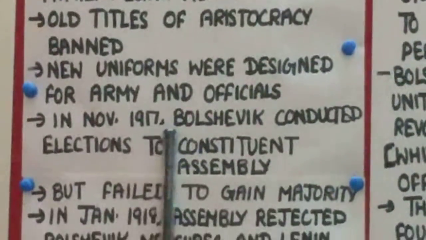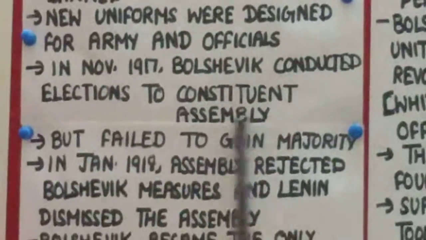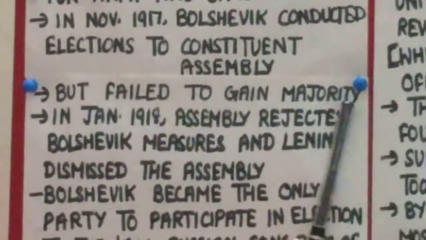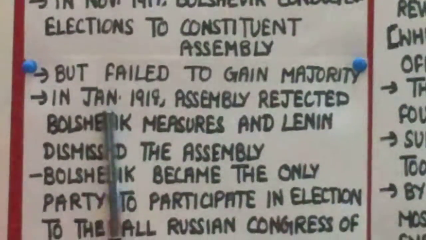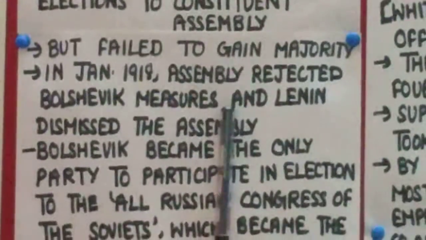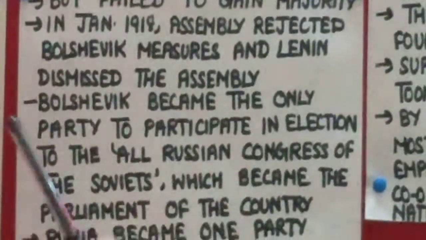In November 1917, the Bolsheviks conducted elections to the Constituent Assembly, but they failed to gain a majority. So in January 1918, the Assembly rejected Bolshevik measures and Lenin dismissed the Assembly.